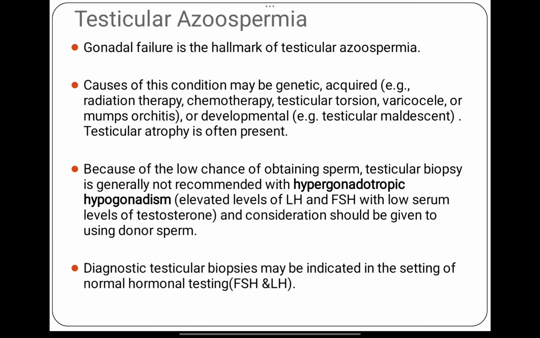Now, what is testicular azoospermia? Gonadal failure is the hallmark of testicular azoospermia. This can be due to radiation, chemotherapy, torsion, varicocele, or developmental causes, and testicular atrophy is often present. Because of the low chance of obtaining sperm, testicular biopsy is generally not recommended with hypergonadotropic hypogonadism. So, biopsy here is not recommended because the cause is either radiation, chemo, torsion, varicocele or developmental, and here we advise to consider donor sperm.